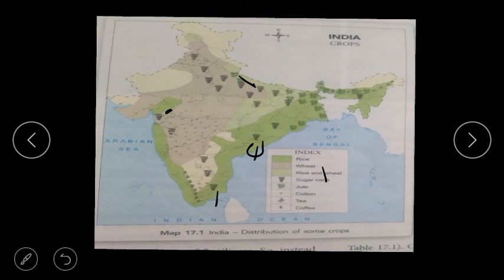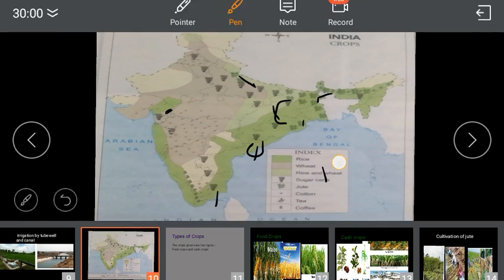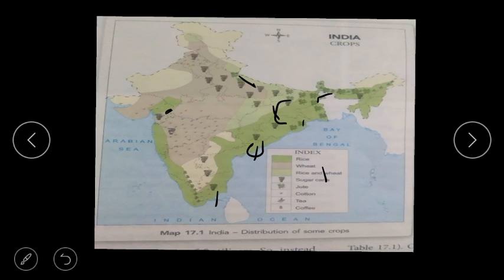So jute. Jute requires a hot and wet climate, and it is grown in West Bengal, Bihar, Assam and Odisha. In these areas jute is grown, and the climate required is hot and wet.